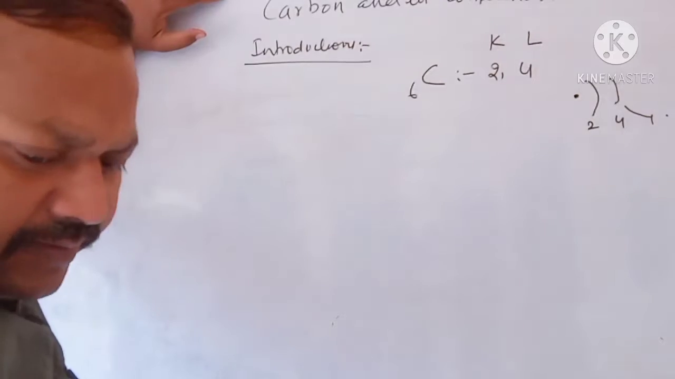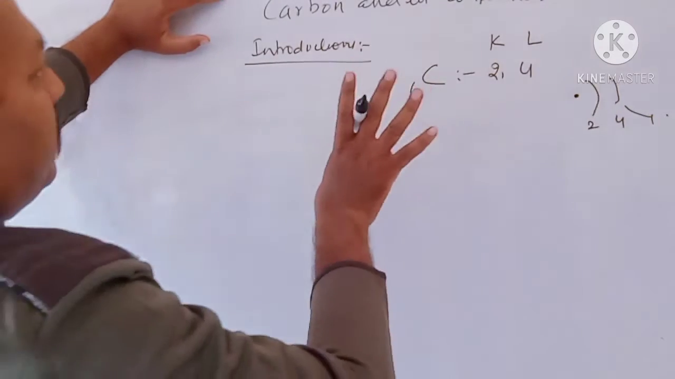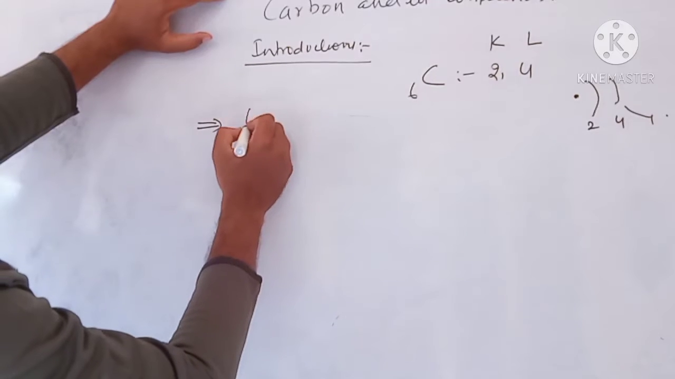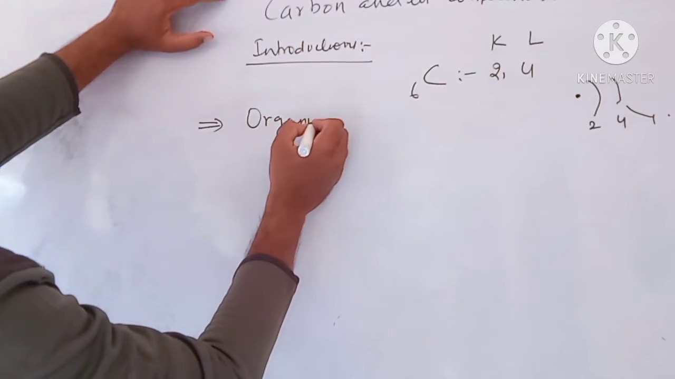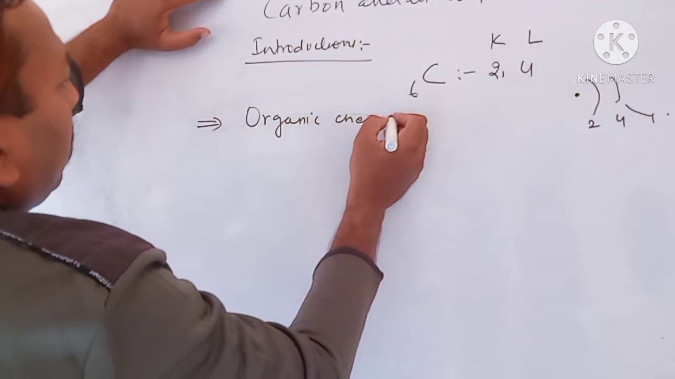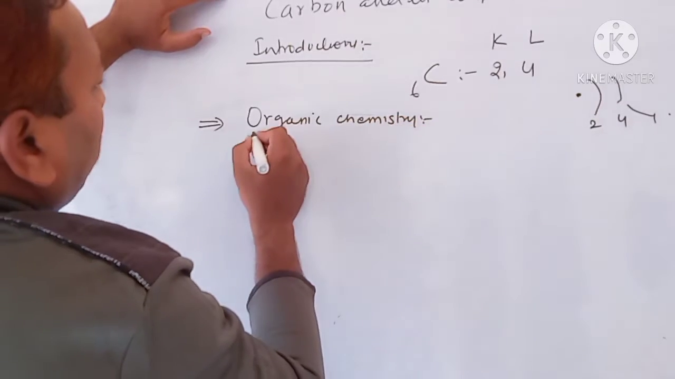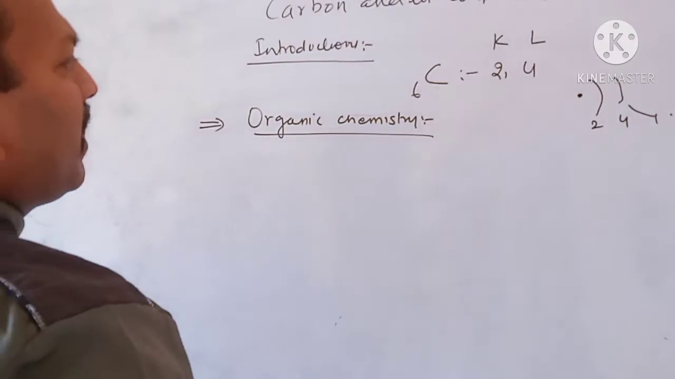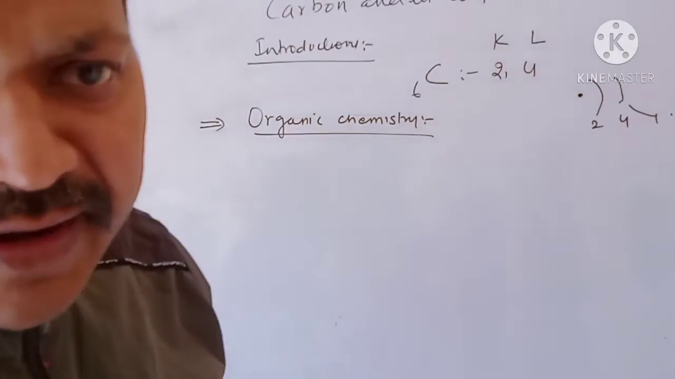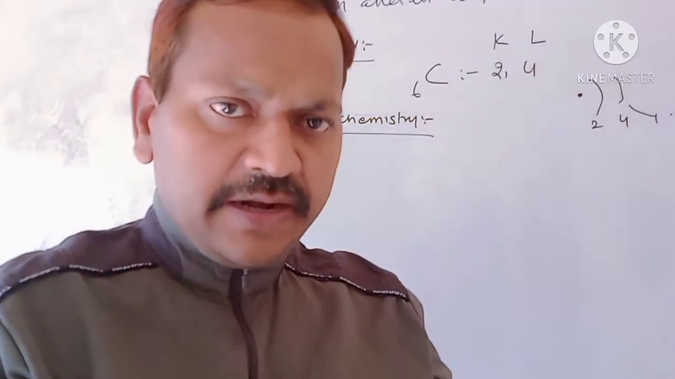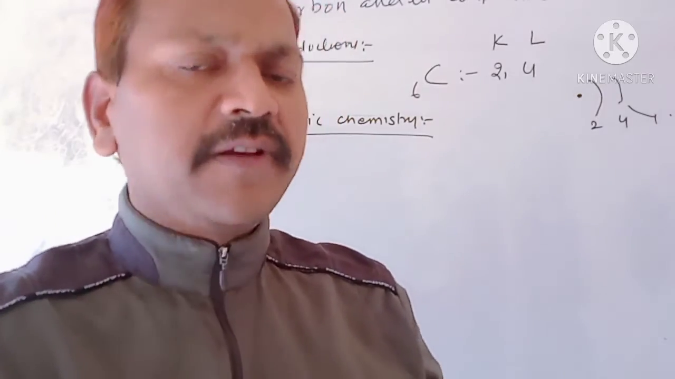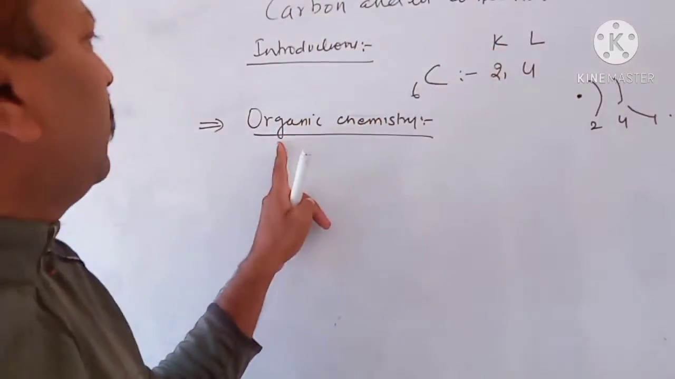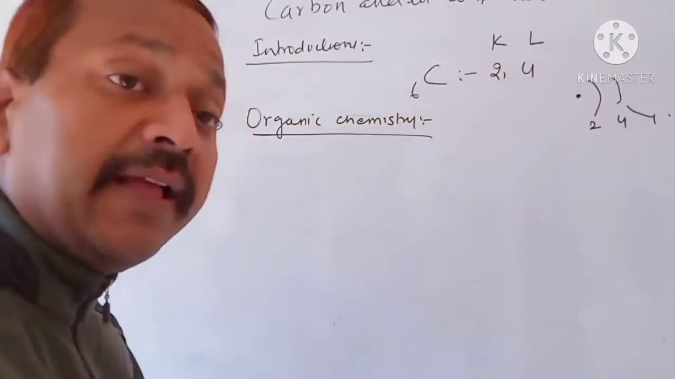Now children, what is carbon and its compounds? In one word, this branch is known as organic chemistry. So what is organic chemistry? It is a study of hydrocarbons and their derivatives. One line: organic chemistry is a study of hydrocarbons and their derivatives. So carbon and its compounds is also known as organic chemistry. It is a branch of chemistry also.